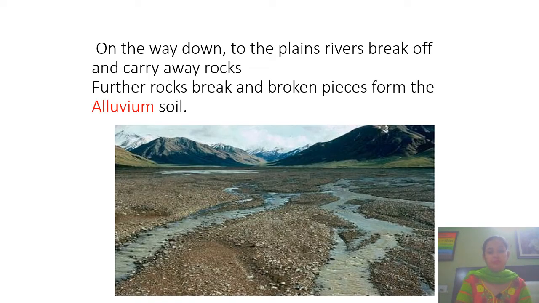Northern plains are formed from the rivers coming down from the Himalayas. On the way down to the plains, rivers break off and carry away rocks. Further, rocks break and the broken pieces form the alluvial soil. You can see in the picture the river flowing down to the plains, leaving behind the particles of rocks and forming a land around it.